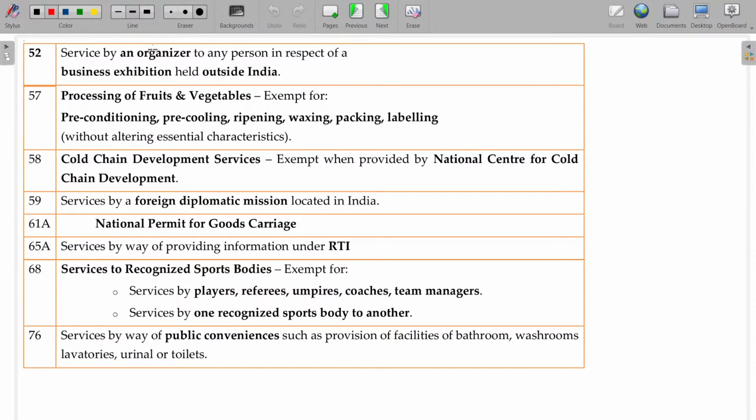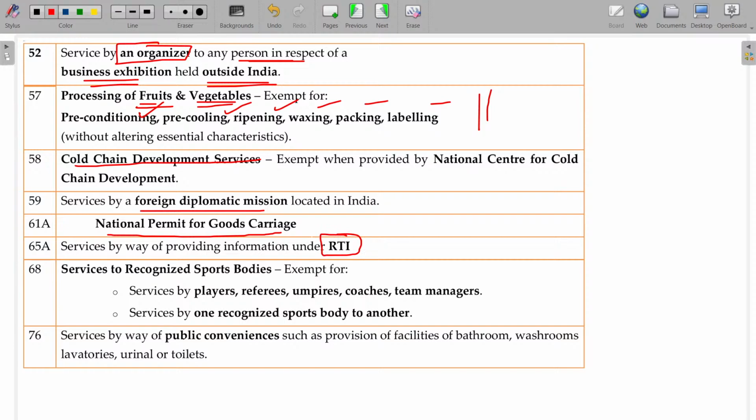Services by an organizer to any persons in respect of a business exhibition held outside India: if the exhibition is held outside India and the organizer gets some fees, GST is not applicable. But if the exhibition is conducted within India for a fee, then GST is applicable. Processing of fruits and vegetables like preconditioning, cooling, ripening, waxing, packing and labeling are all exempted. Cold chain development services are also exempted. Foreign diplomatic mission services, national permits for goods carriages, and services under the Right to Information Act by paying the fees are also exempt.